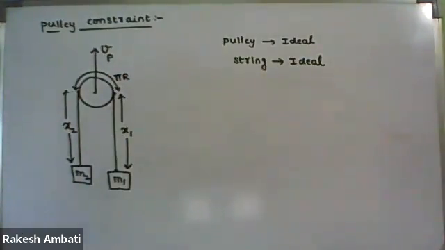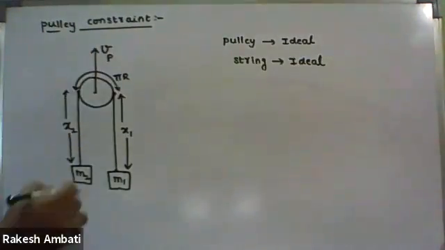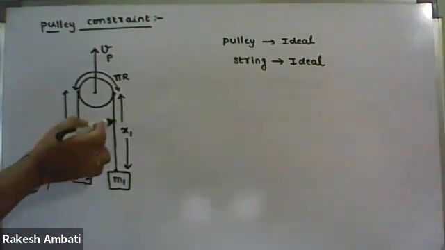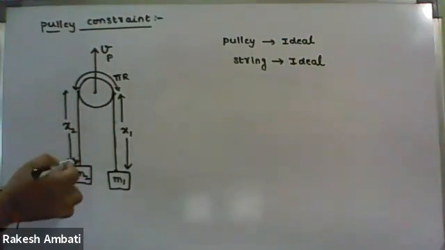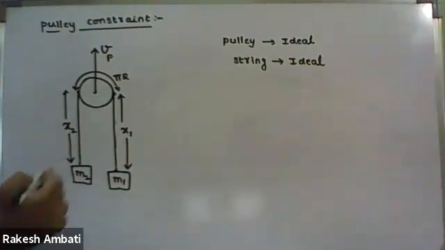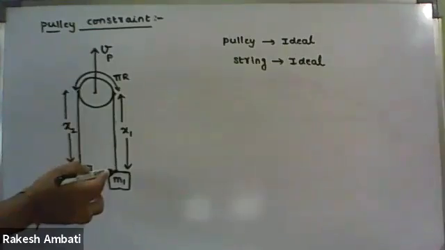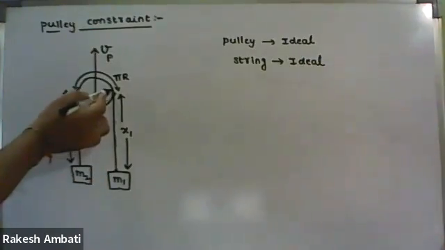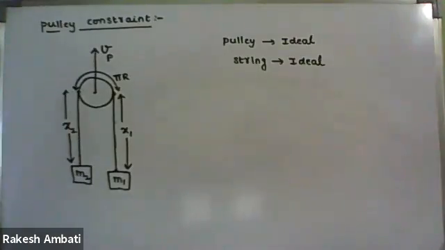So what is the total length of the string? Here x1 plus pi r plus x2. That is the total length of the string.